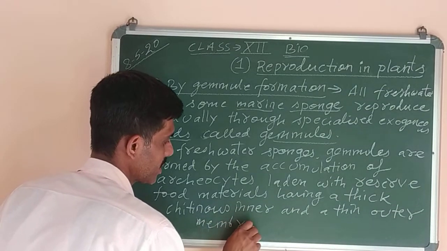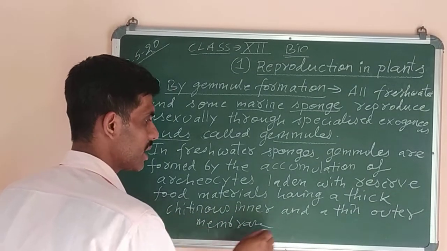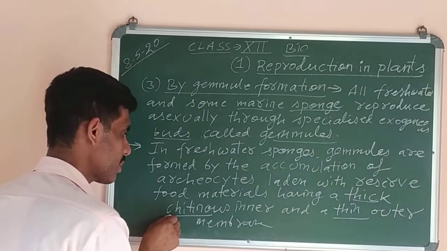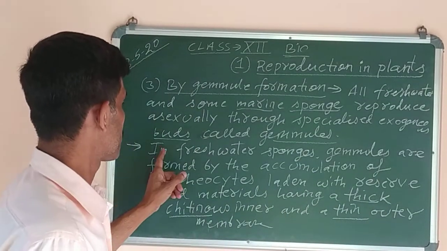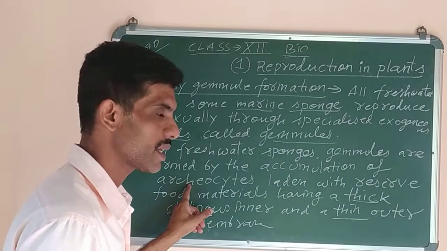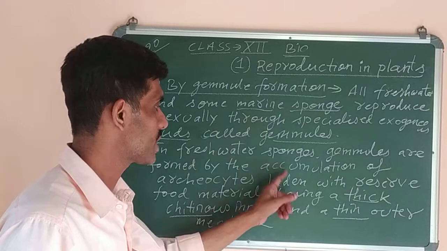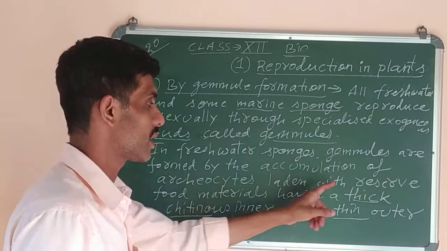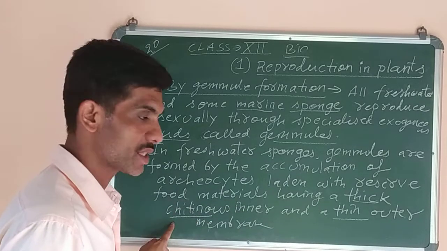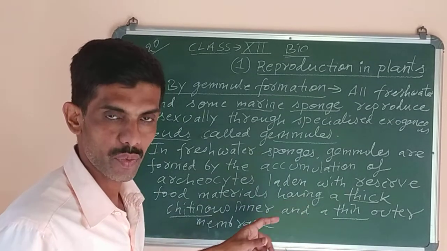It means two types of membranes are there. The outer membrane is thin, whereas the inner membrane is thick due to deposition of chitin. Understood? So in freshwater sponges, gemmules are formed by the accumulation of archaeocytes, which are the cells laden with reserve food materials, with a thick inner membrane that contains chitin and a thin outer membrane.